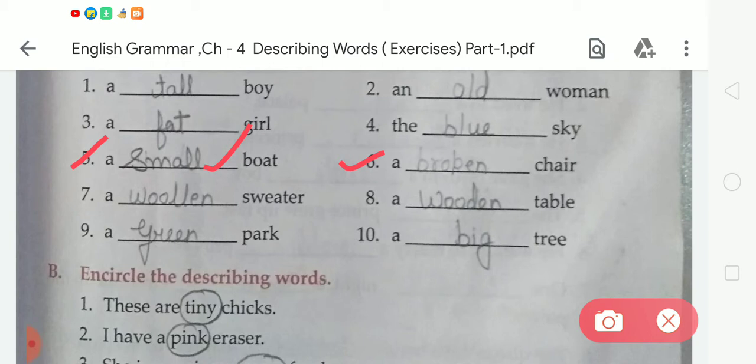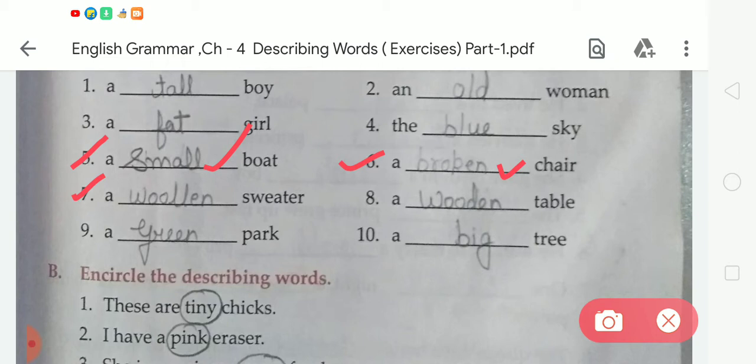Okay. Now the next, number 6, a dash chair. Student, tell me, what will we write on the given blanks? We have to write here broken. A broken chair. What is the spelling of broken? B-R-O-K-E-N, broken. Now the next, number 7, a dash sweater.